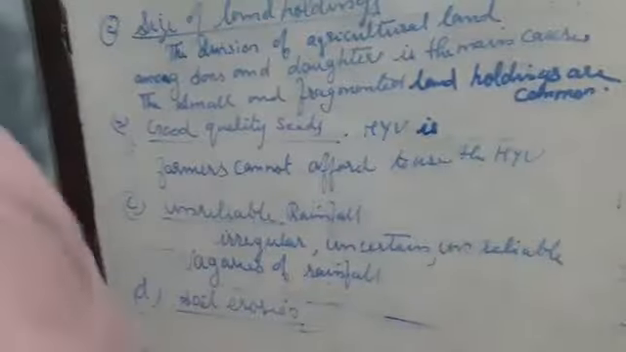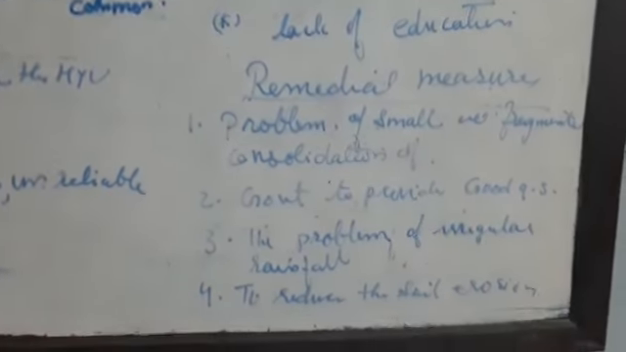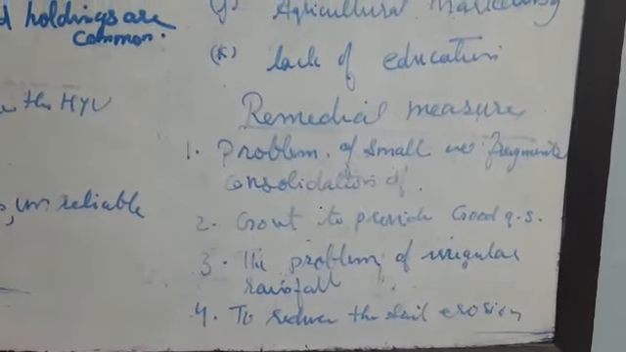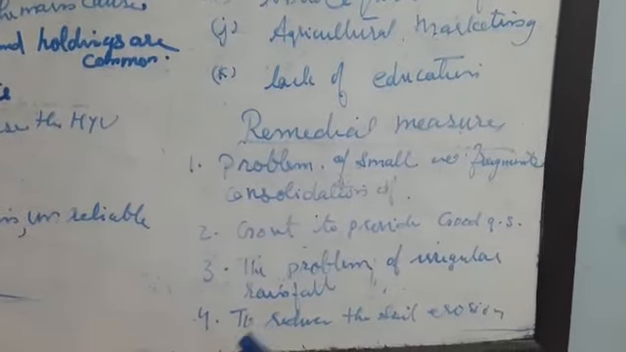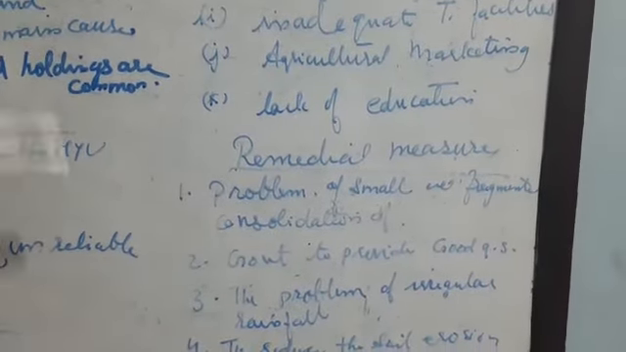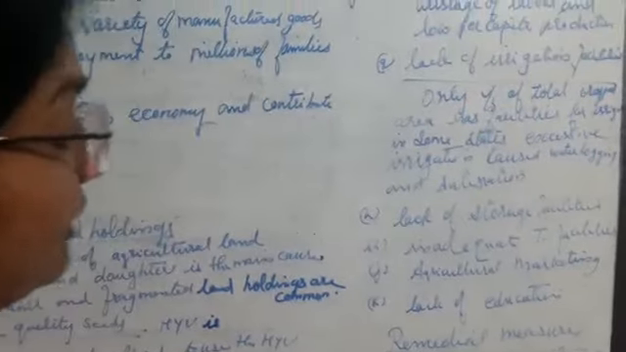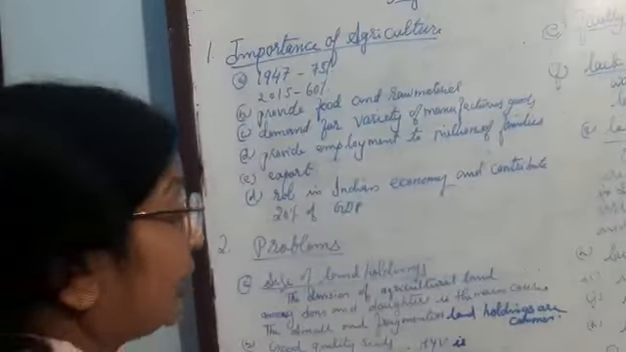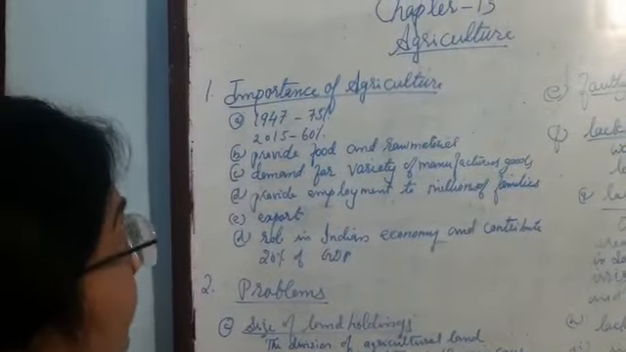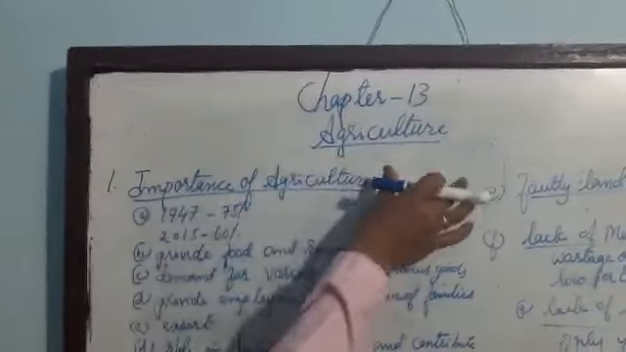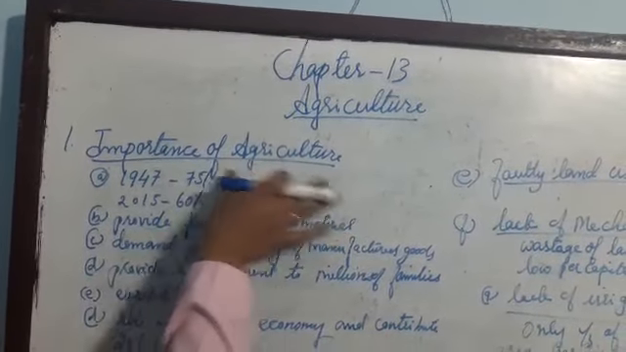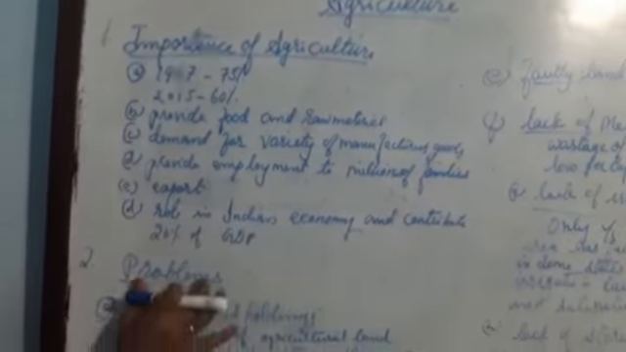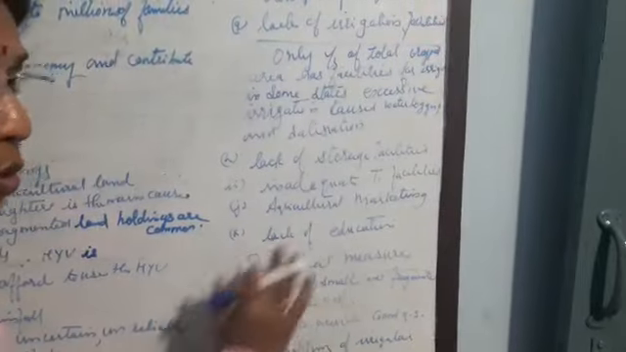Soil erosion we can reduce by practicing many measures, such as contour ploughing, terrace farming, etc. So we can solve this. Those are the problems and the remedies that we should take to solve these problems. So in Chapter 13, Agriculture, the main topics you should learn are the importance of agriculture, the problems of agriculture, and the remedy measures. Remedy measures means how you can solve the problems.